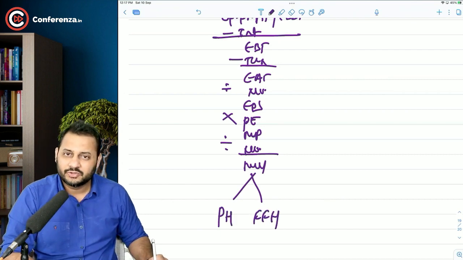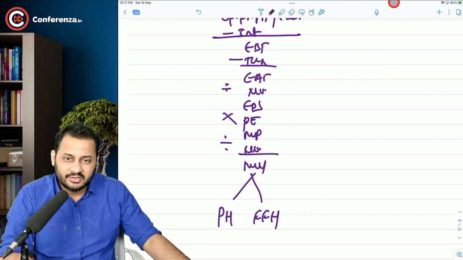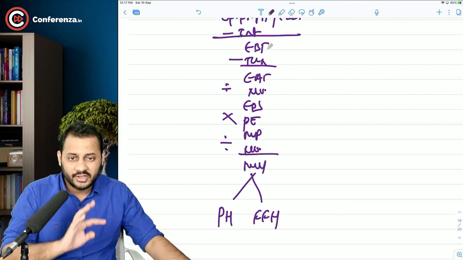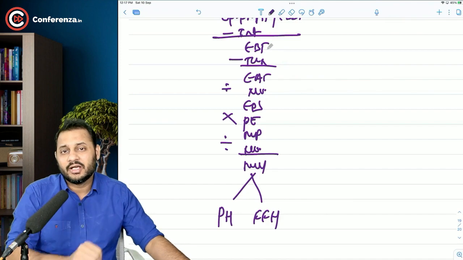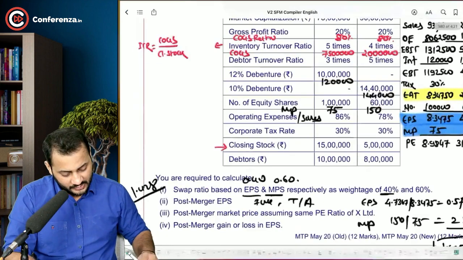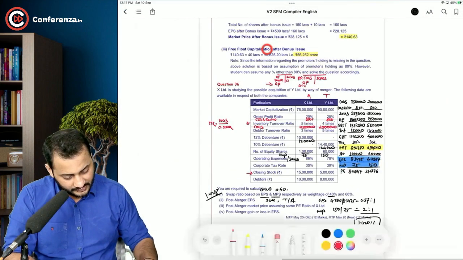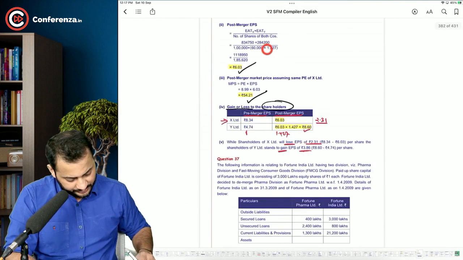So there are many ways to calculate. Once you understand this process, the operating structure, you can just shuffle anything and calculate the required amount. Okay, so this was the question. Let's have a look at the next one. Question number 37.